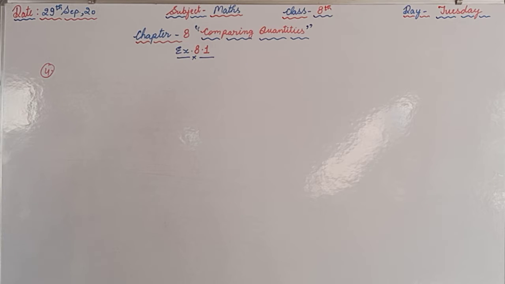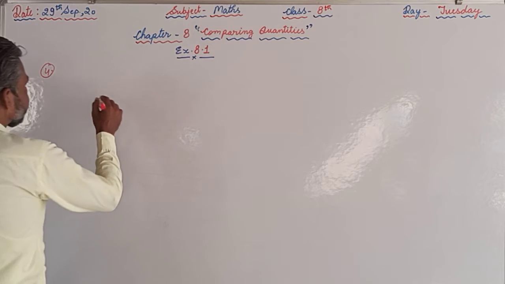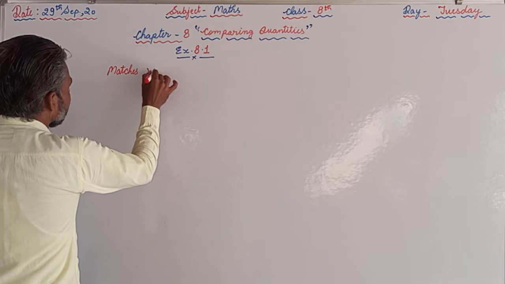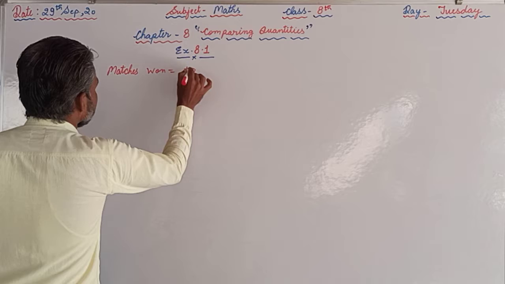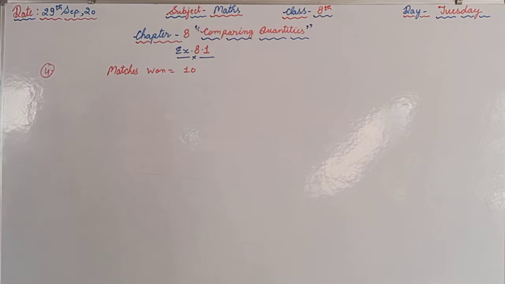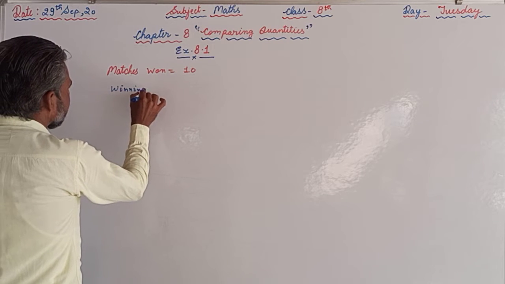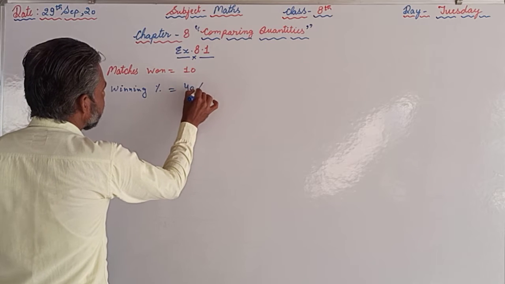In question number 4 it is given that a football team won 10 matches out of the total number of matches they played, and the winning percentage was 40%.